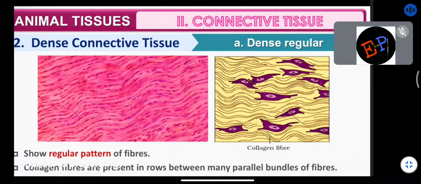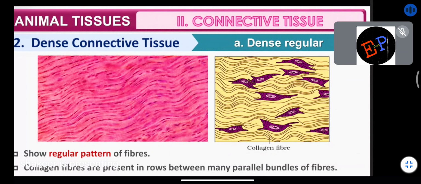Are you able to understand? Tendons as well as ligaments. What is meant by tendons? That we will see next. Tendons are responsible for attaching muscles to the bone. That is called a tendon. Ligaments means what? A structure which connects two bones is called a ligament.